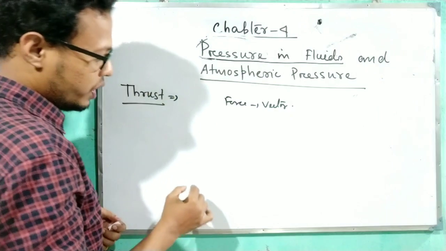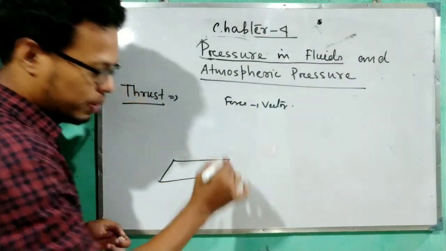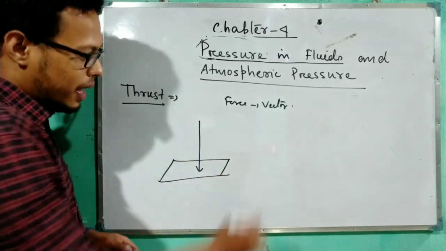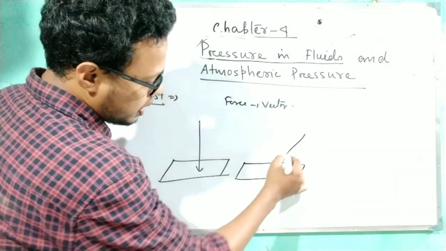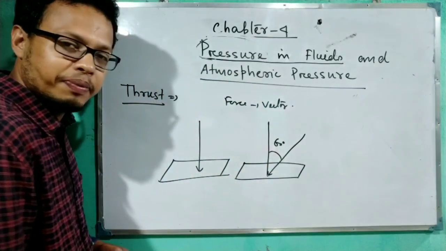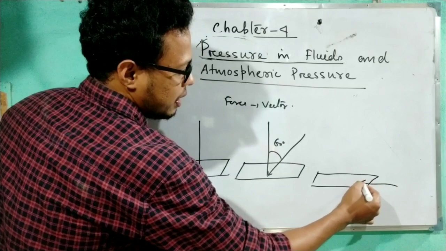But if we draw a diagram, suppose this is one surface where the force is acting perpendicularly, and here on the same surface the force is acting at an angle of 60 degrees. And the third case, here the force is acting like this.